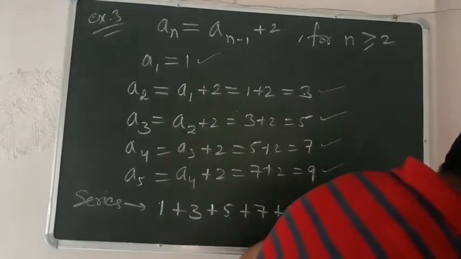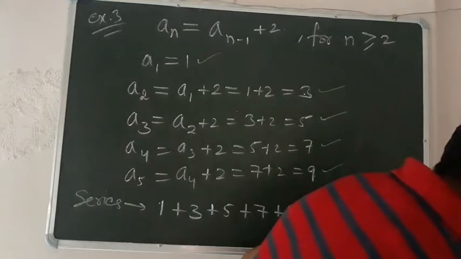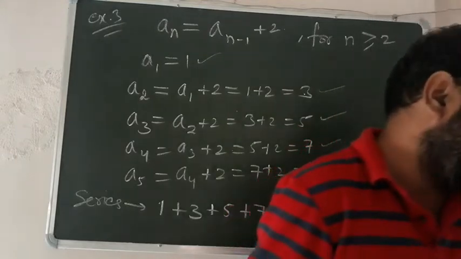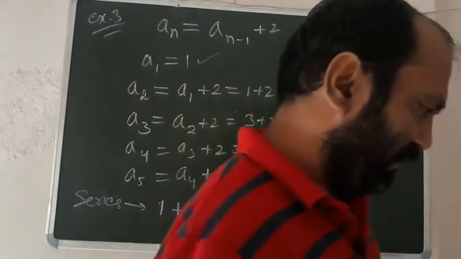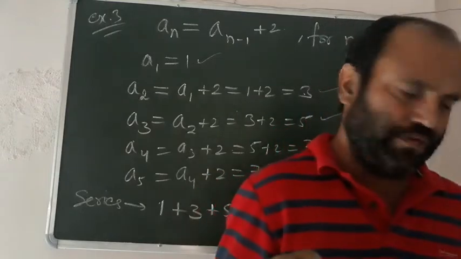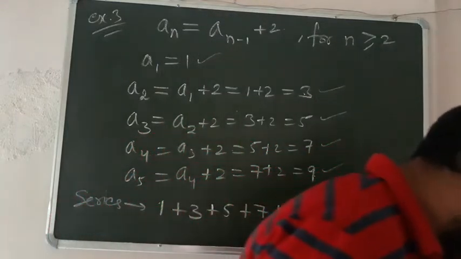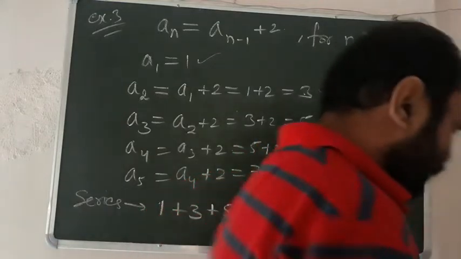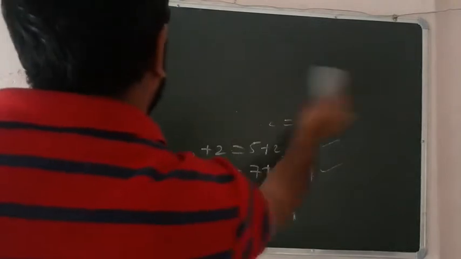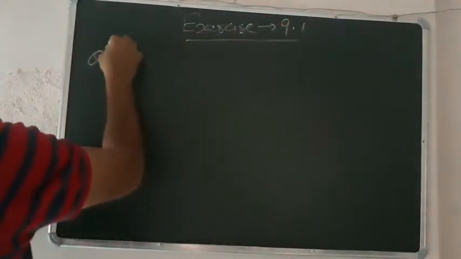Now let us take the questions. Very first exercise, that is 9.1. Write the first 5 terms of each of the following in exercises 1 to 6. So beta, these questions are very very easy. I am taking only one question here, and you can do the others yourself. You can easily solve these questions. I am taking question number 5 here, from exercise 9.1. The first 4 questions you can solve yourself.